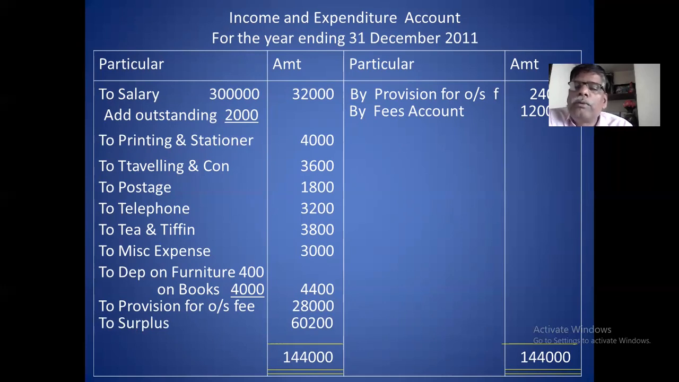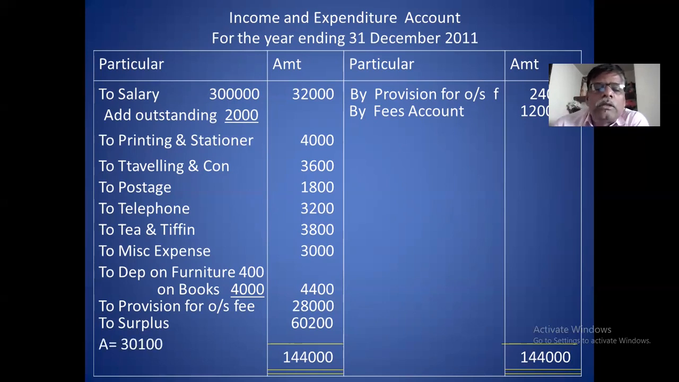Surplus from the profession. This surplus goes to appropriation account. But in this problem, there are no appropriation items. Therefore, I will share the profit here only. In this problem, there are three persons, A, B, C. A share is 5 by 10, B share is 2 by 10, C share is 3 by 10. On the basis of that, I distribute.